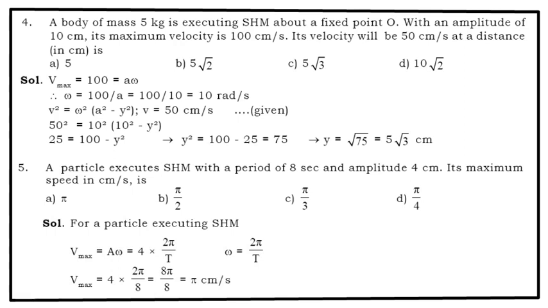So now Vmax is equal to A is 4 and omega is 2 pi by 8. When I cancel these terms, I get Vmax is equal to pi centimeter per second.